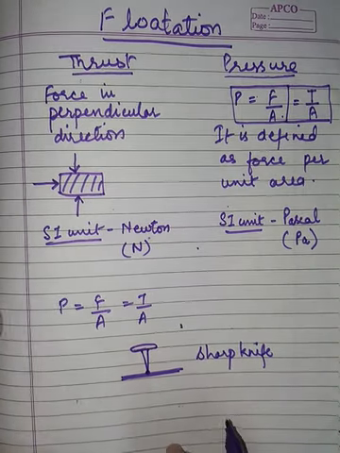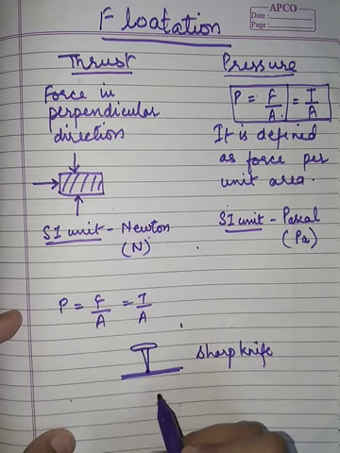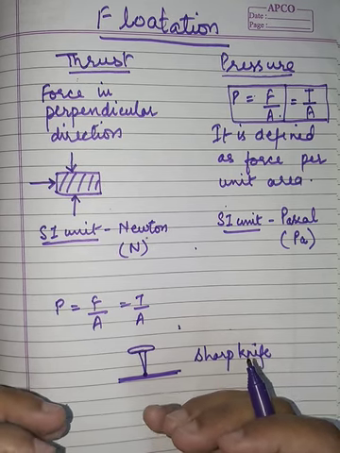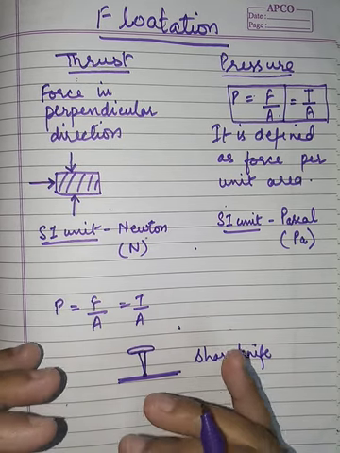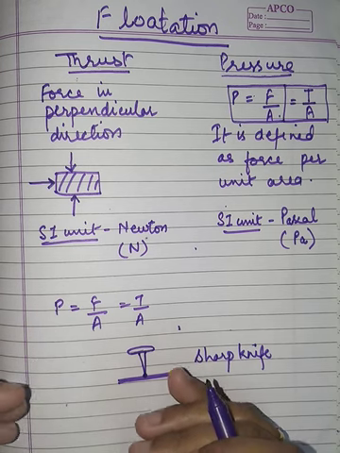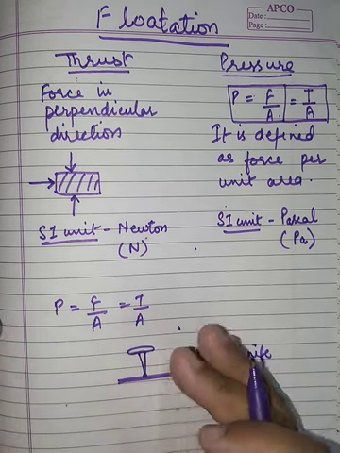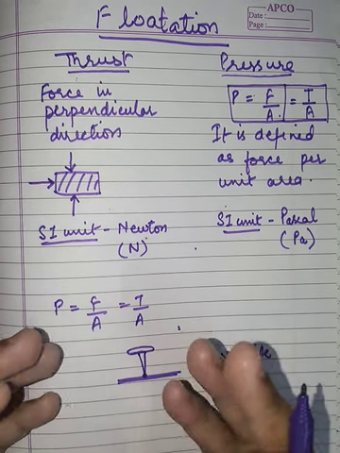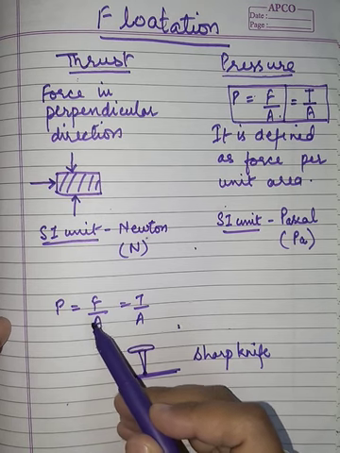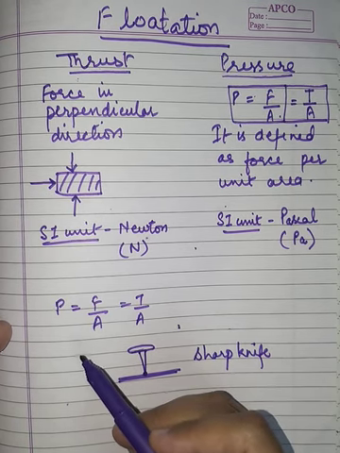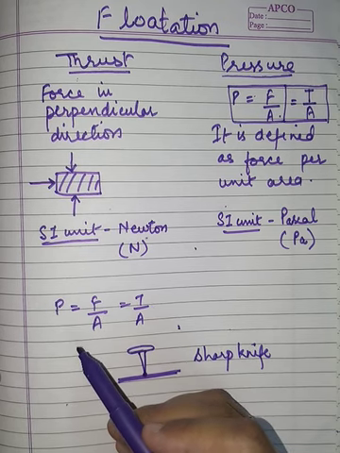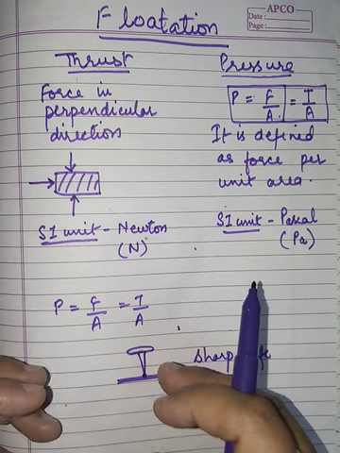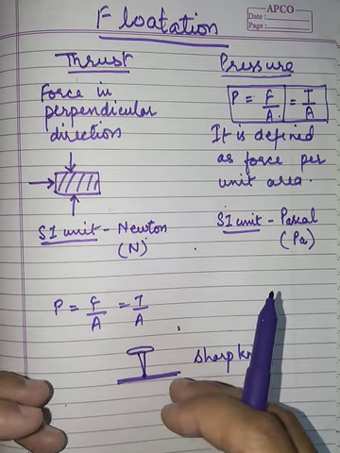If we are on a cushion or a mattress and standing, our pressure will be more because our feet have less area in contact with the surface of the mattress. And if we are sitting or sleeping, our area of contact with the mattress will be more. In these cases, the area in contact will be more and the pressure will be less. So we can see that when we are standing, the mattress goes inside, we are able to go deep inside our mattresses.